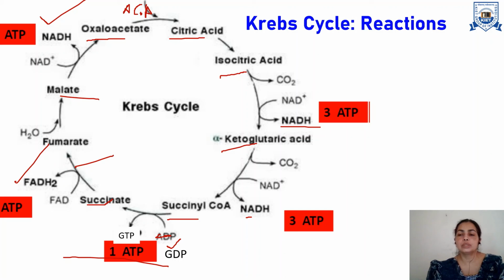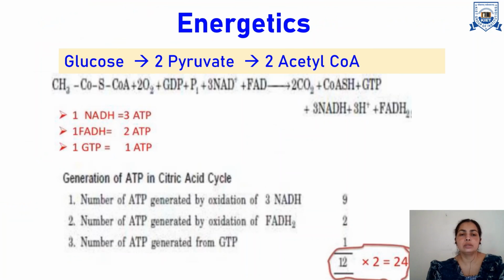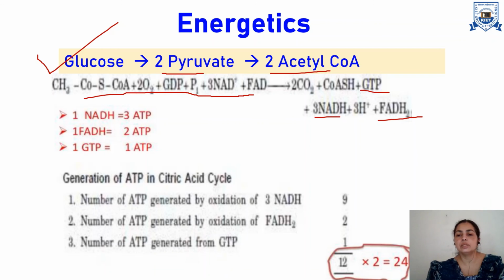So we will see the energetics now in detail. One molecule of glucose by glycolysis will produce 2 pyruvate. 2 pyruvate will produce 2 acetyl coenzyme A, right? And this acetyl coenzyme A will go in citric acid pathway. It will produce 3 NADH, FADH2, and 1 GTP.